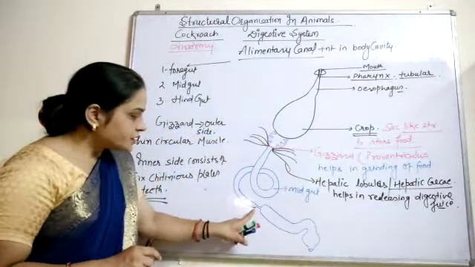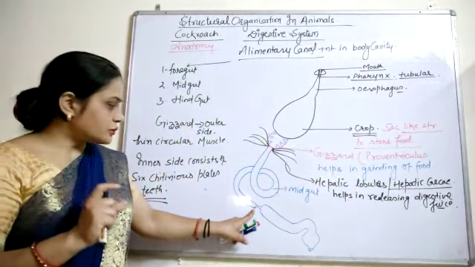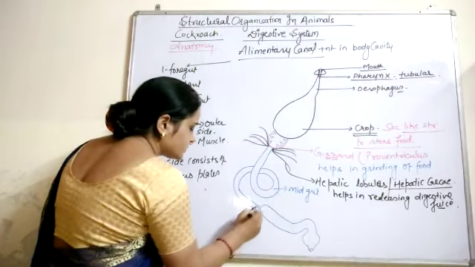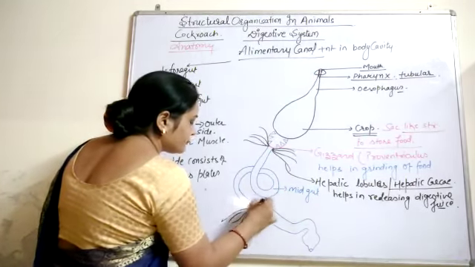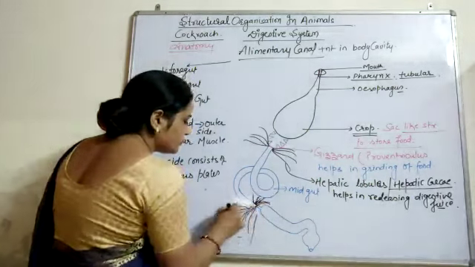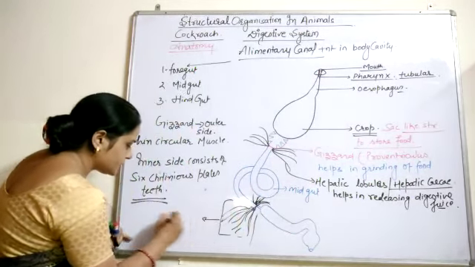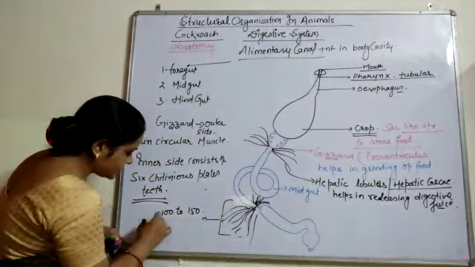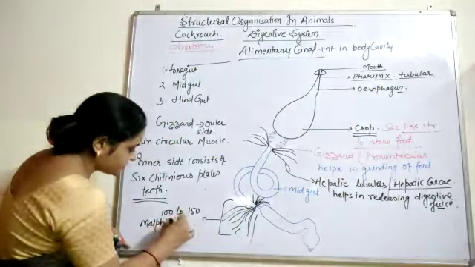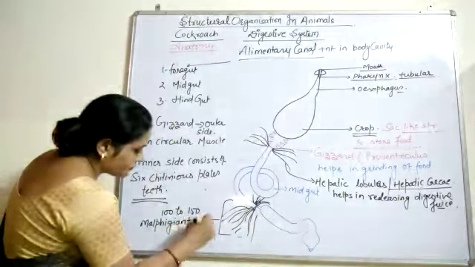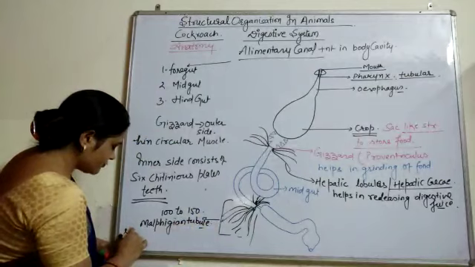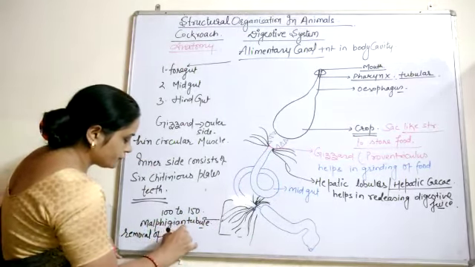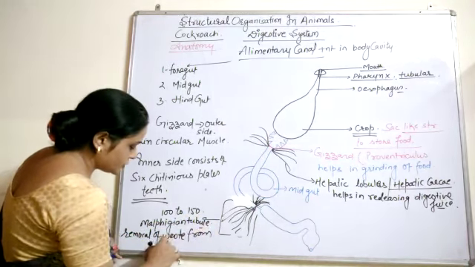At the junction between the midgut and the hindgut, there are about 100 to 150 Malpighian tubules, which help in removal of waste from the hemolymph.